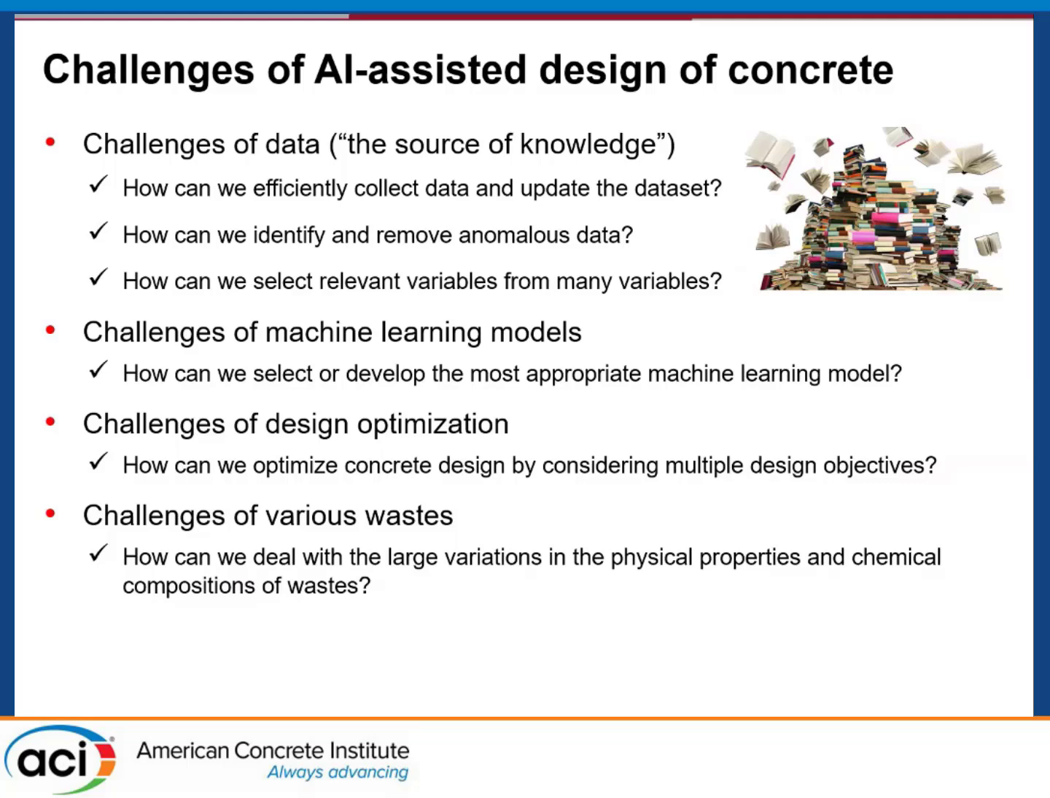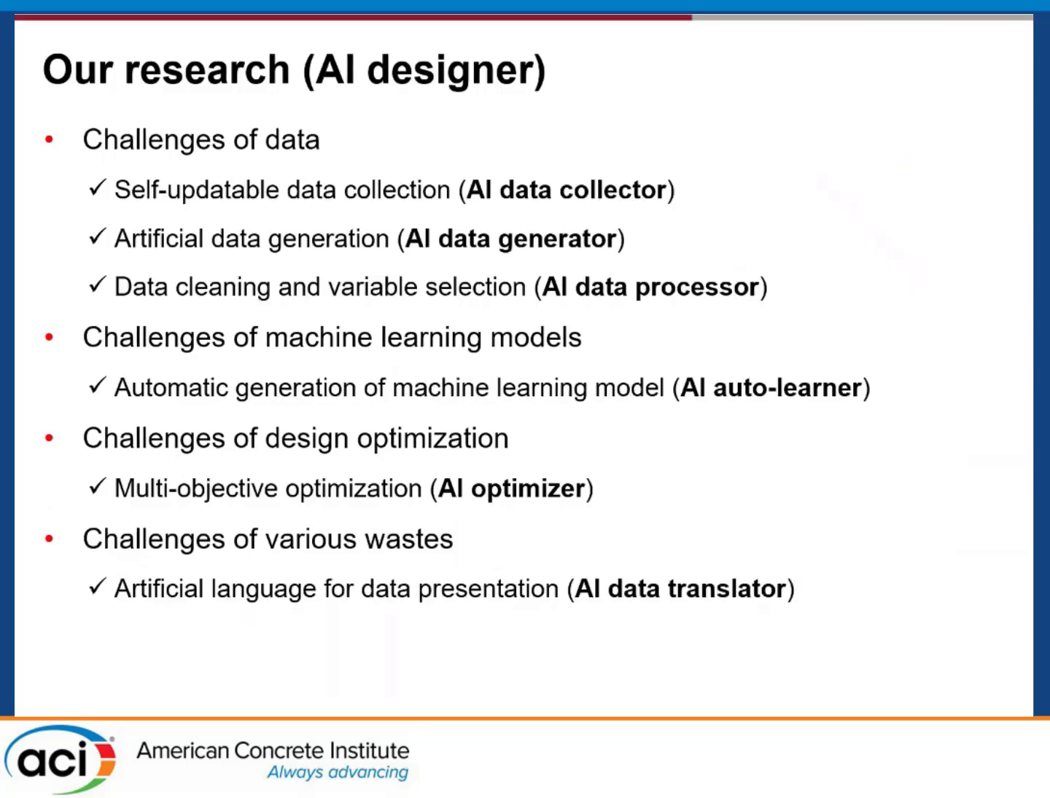Then the last main challenge is when we deal with the use of waste materials, because waste materials have a lot of variations, from different regions and over time. The physical and chemical properties of the waste could be changing a lot. So how can we deal with the physical and chemical property change?